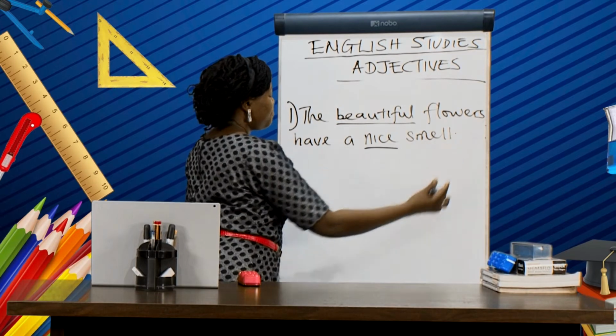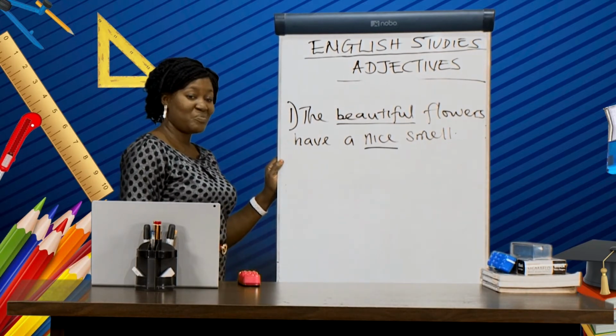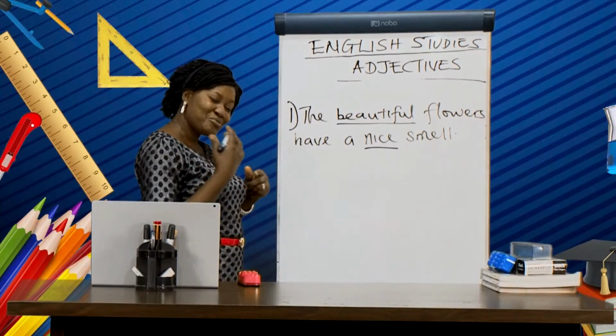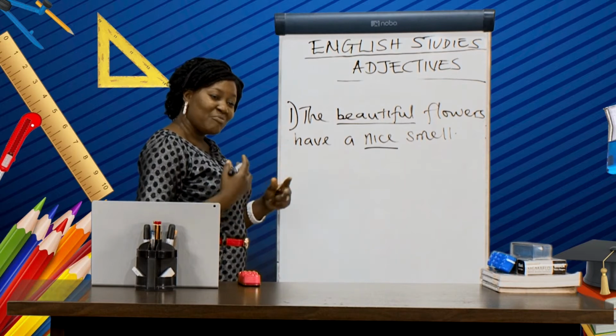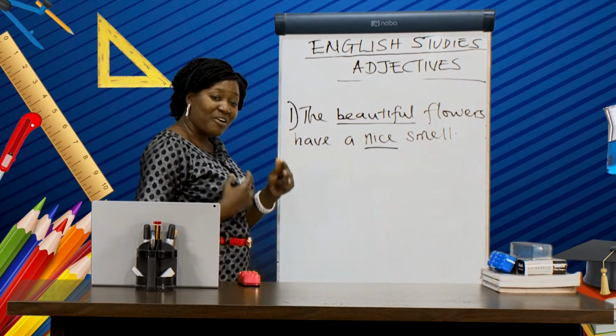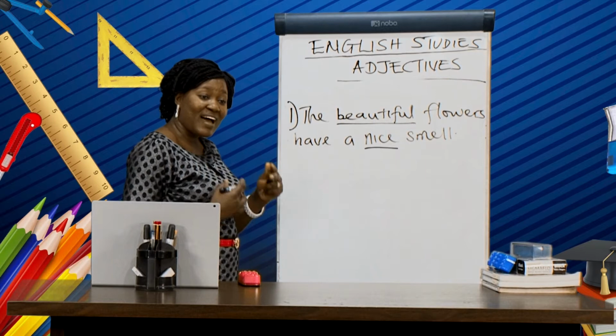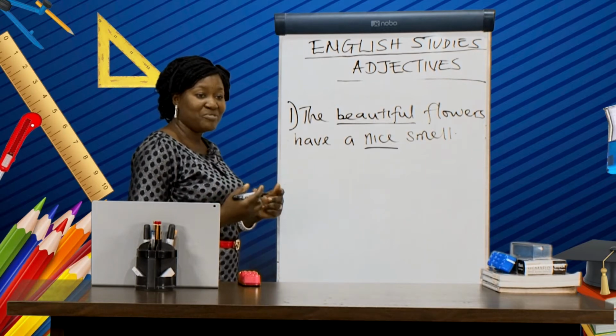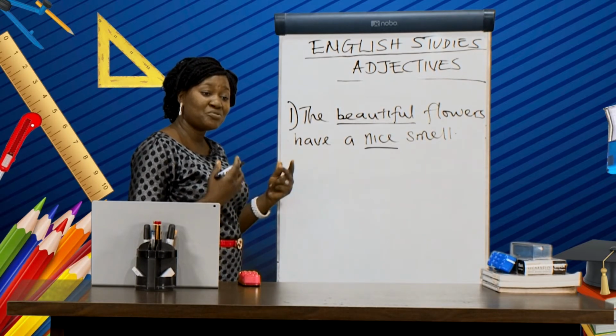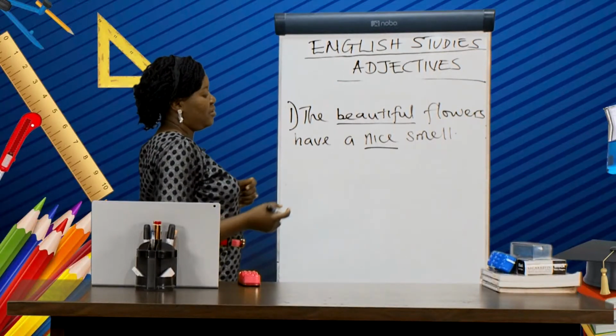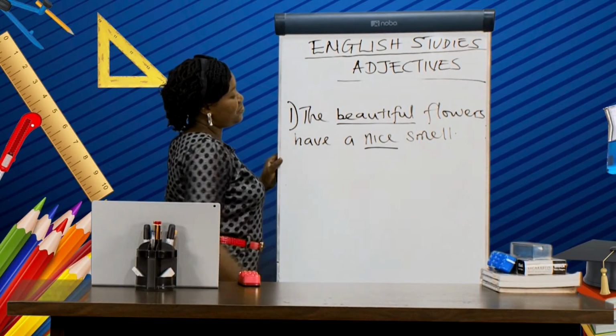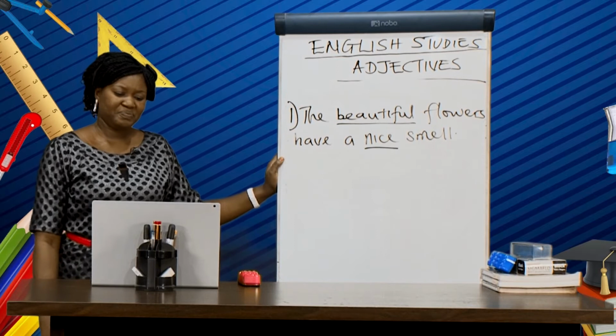The beautiful flowers have a nice smell. I'm sure you too are thinking about it. Maybe you have come across a particular flower that has a nice smell before. You know how such beautiful flowers smell. So say, beautiful flowers have a nice smell.